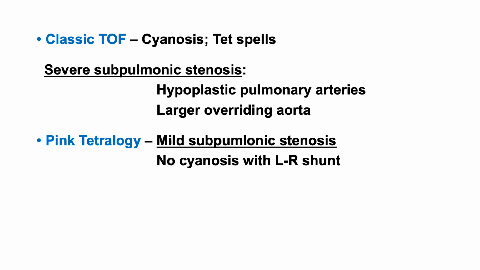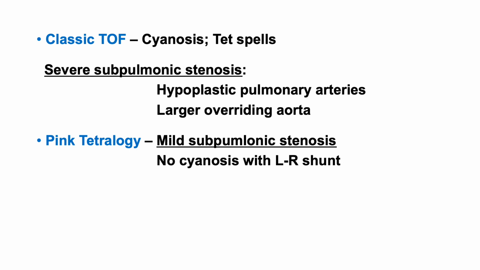And then the second form is pink tetralogy. Pink tetralogy is usually seen in association with mild subpulmonic stenosis. Obviously whenever the stenosis is mild, there will be no obstruction to the flow of blood from the right ventricle into the pulmonary circulation. That is why there will be continuous flow of blood from left ventricle to right ventricle.